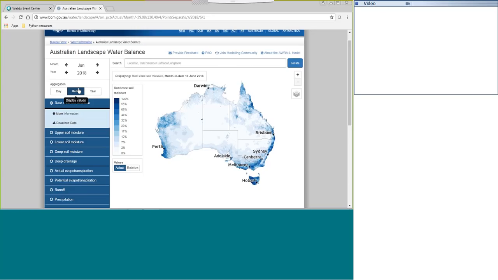So I'm not sure about the unsaturated zone, I assume you're talking about groundwater coming up to the surface, and this is what we model as the unsaturated zone. The groundwater and water table rise above 6 metres is not modelled as part of this data. Yeah, maybe if you give a little bit more detail on what you mean by the unsaturated zone, or if I haven't answered the question there.